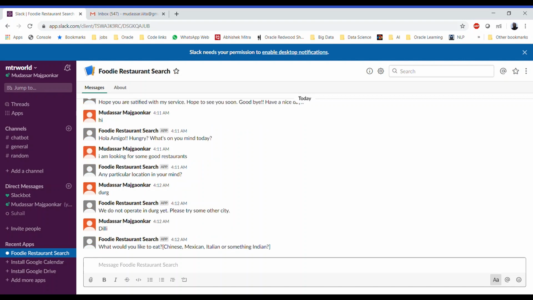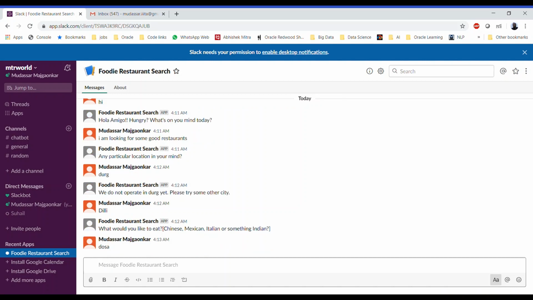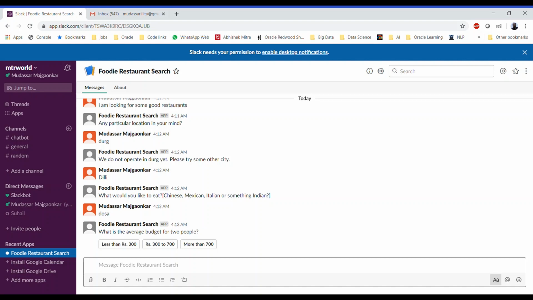So yes, the chatbot has verified the commonly used synonym for Delhi, and is asking what you would like to eat. So let's say we'd like to eat some dosa, which is a type of South Indian food, and see if the foodie is able to verify that or not. Yes, it has verified the cuisine. It is also asking for the budget. So let's say less than 300, because we already verified all the other two buttons. Let's see if that less than 300 button is working or not.